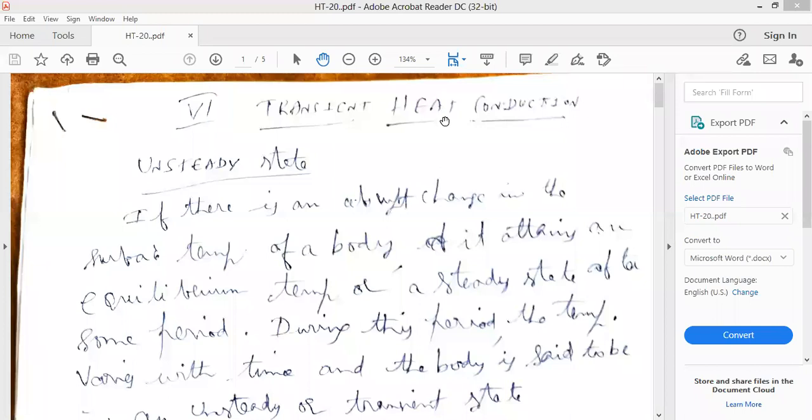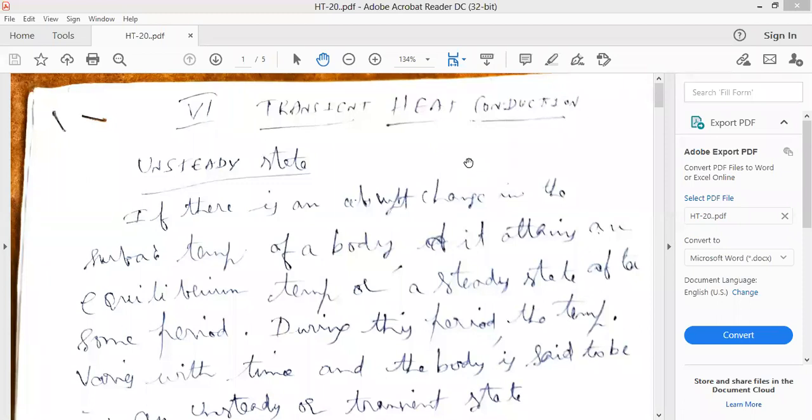Okay, transient heat conduction. We have completed the fin topics: three types of fins, long fin, insulated fin, short fin. How to derive the temperature distribution equation for all the three cases. What is fin efficiency? What is fin effectiveness? All those topics have been covered so far.